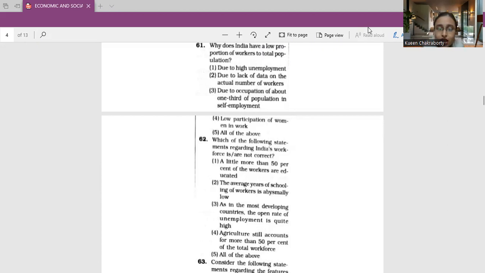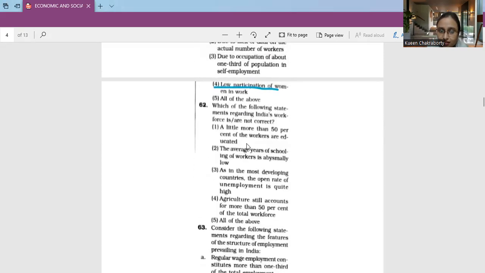So let's discuss. India has a low proportion of workers to total population, mainly due to low participation of women in the workforce. It has a very low share of women in its labor force, around 28% as compared to 40% in the world. So if women's participation in the workforce increases, then only can we see a significant rise in the proportion of workers to total population. So the correct answer is option number 4, low participation of women in work.